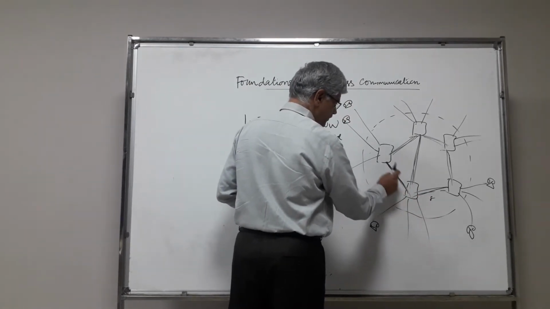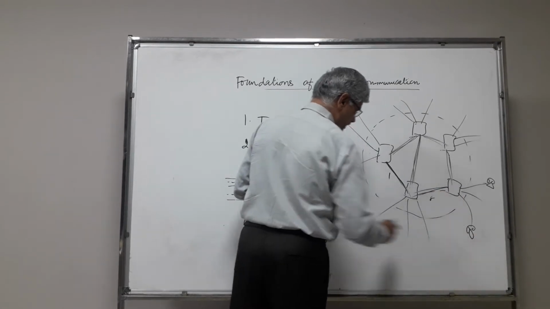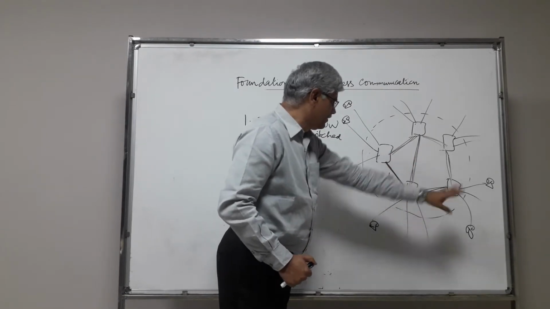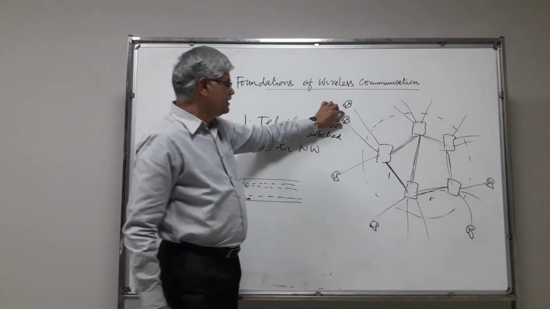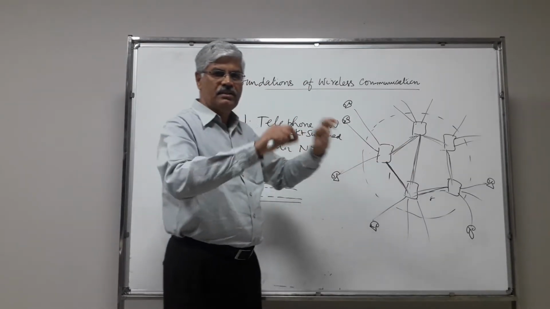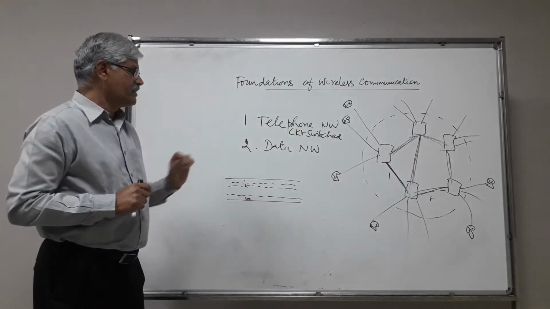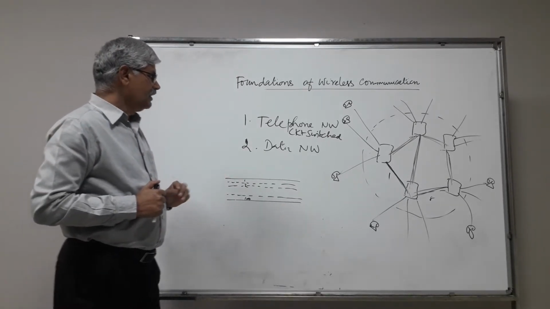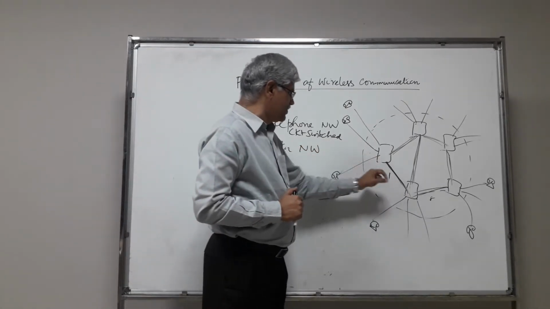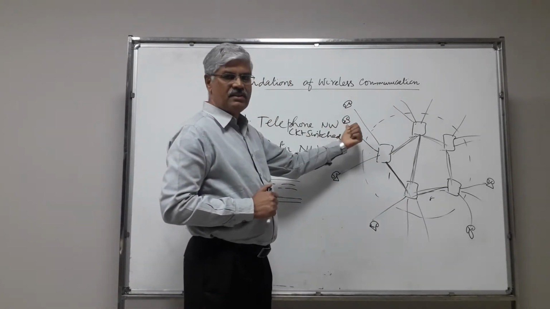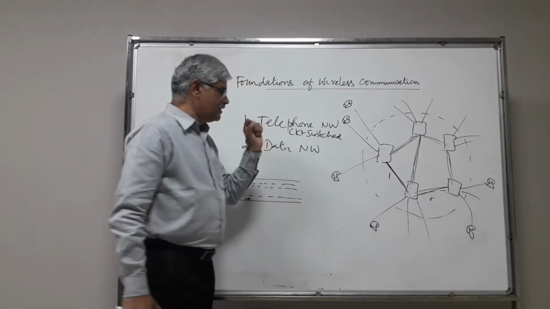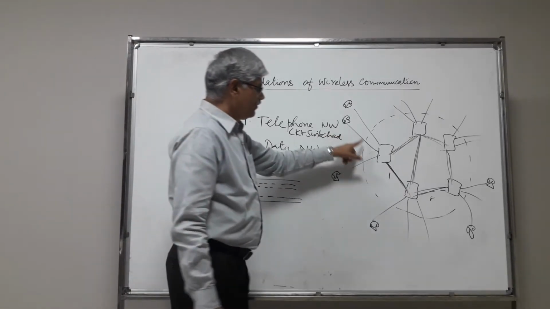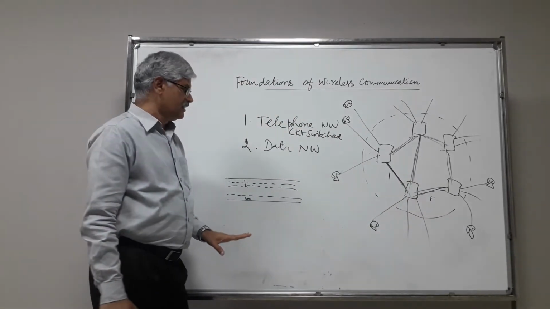From the first channel it will go here, from the 8th channel it goes there, because other channels may be engaged, we don't know. So 1 and 8, and it will reach. As long as this communication goes on, the same setup is there. The same path is kept for this communication, so the circuits along this path are switched for this communication only. This is a requirement of voice communication, I will come to it later. That is what is called a circuit switched network.